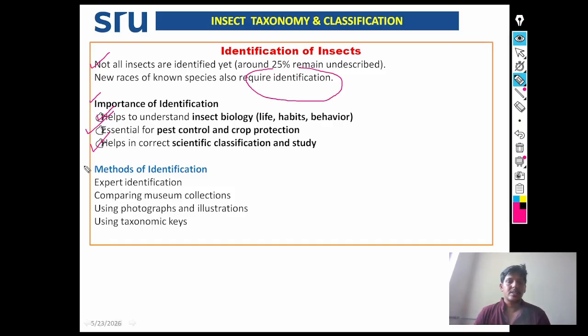So what are the methods of identification? See the various methods, that is expert identification, comparing with a museum collection, using photographs and illustration, and using taxonomic keys.